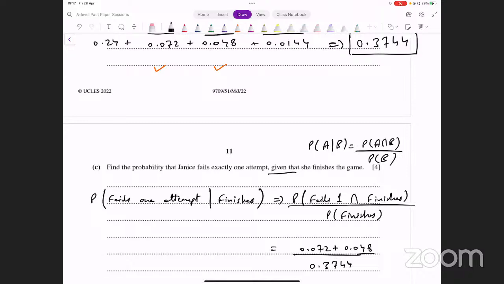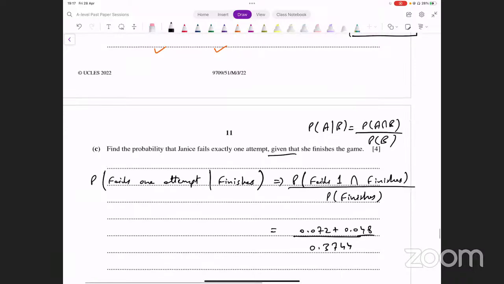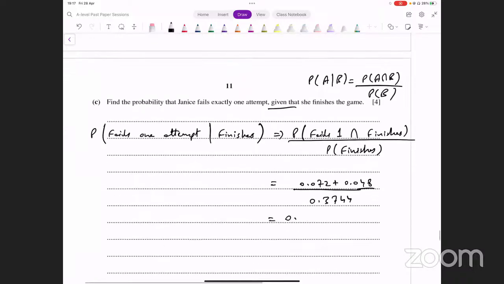Just calculate what this probability turns out to be. 0.072 plus 0.048 divided by 0.3744, and that gives you 0.32051. Round off करके ये आपके पास आ जाएगा 0.321. And that's your final answer.